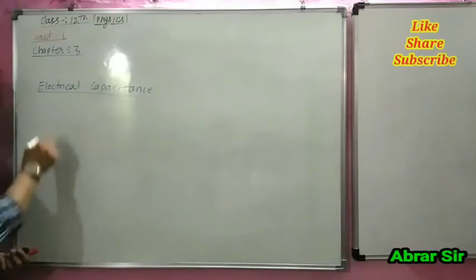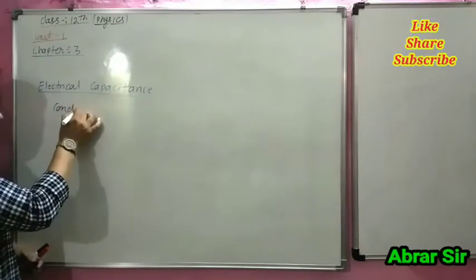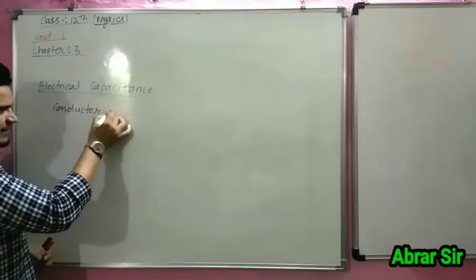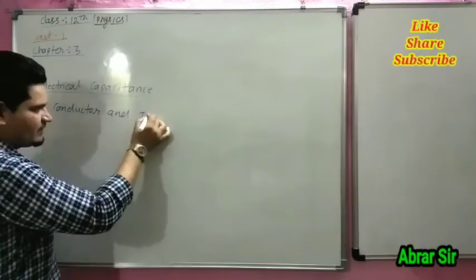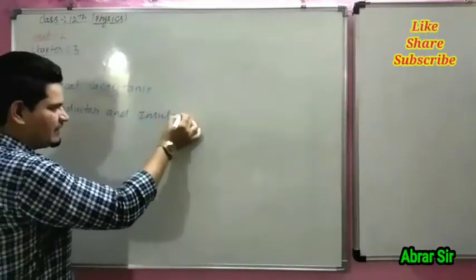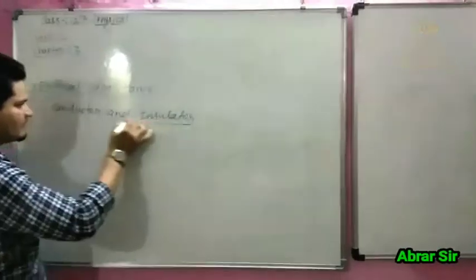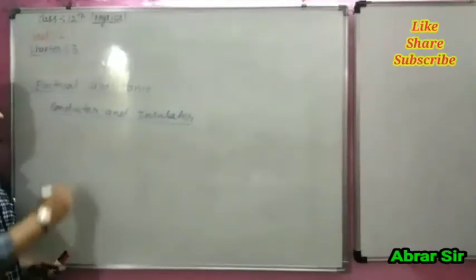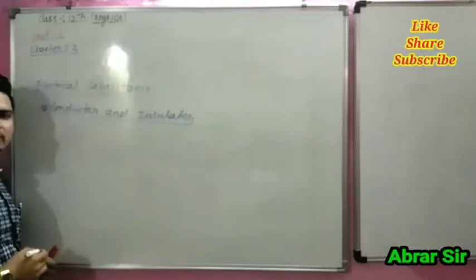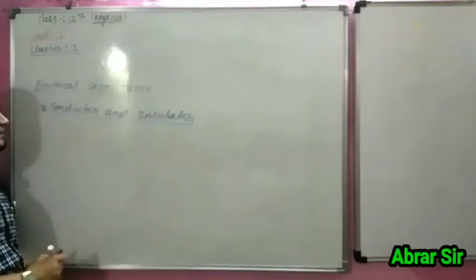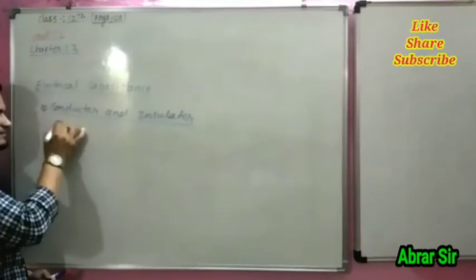Our first topic is conductor, and we are going to start with it.